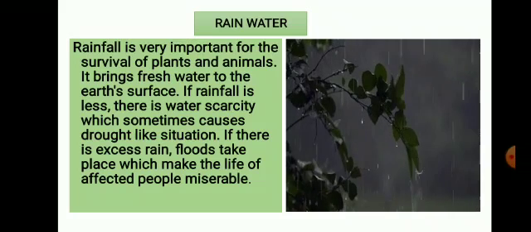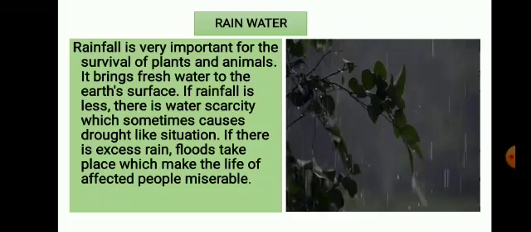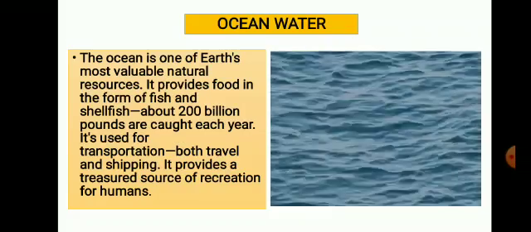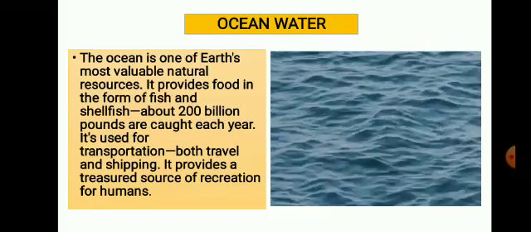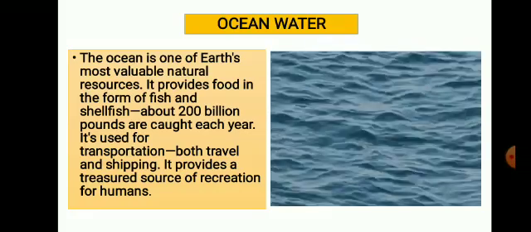The droplets falling onto the ground in the form of rain, that is called rainwater. Next is ocean water. The ocean is one of the earth's most valuable natural resources.